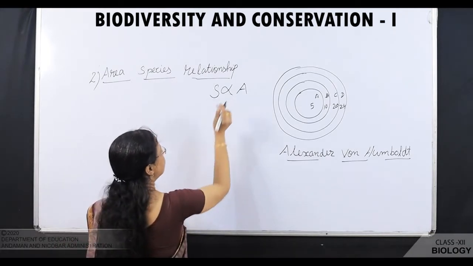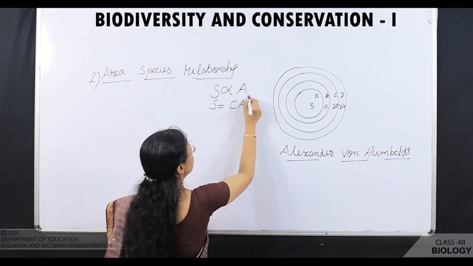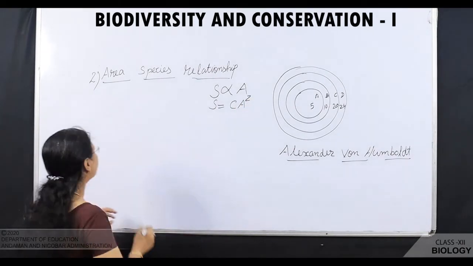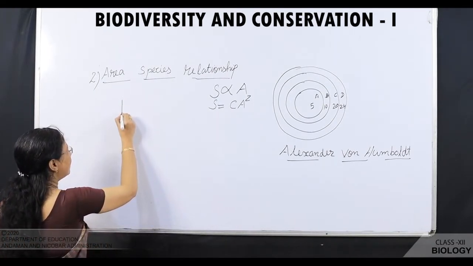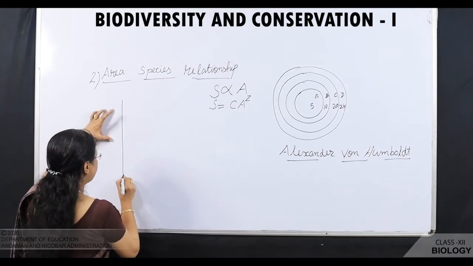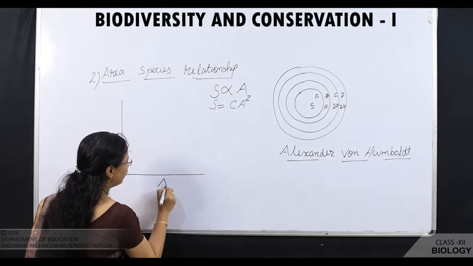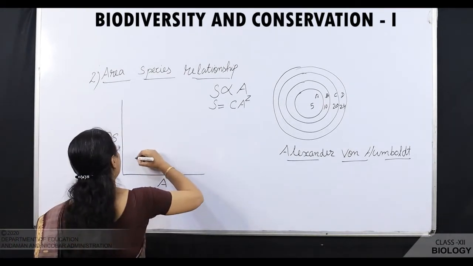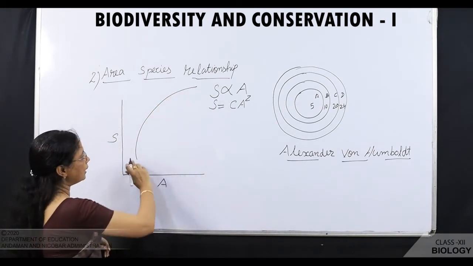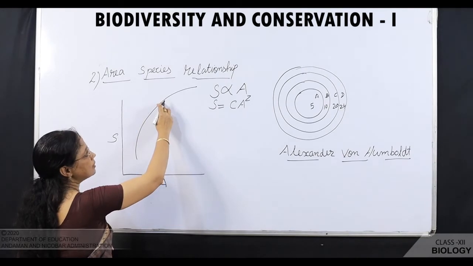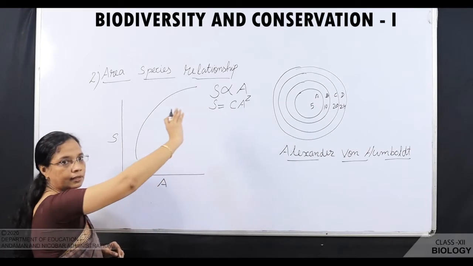Now, when we change this proportionality into an equation, S is equal to C A raised to Z. When we plot this equation in a graph, on the y-axis we'll take the species richness, and on the x-axis we'll take area. So we'll get a rectangular hyperbola like this. As we increase the area, species richness increases.